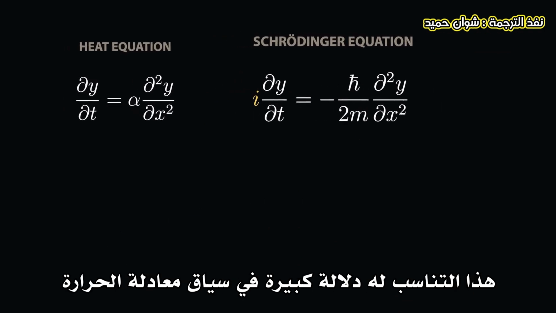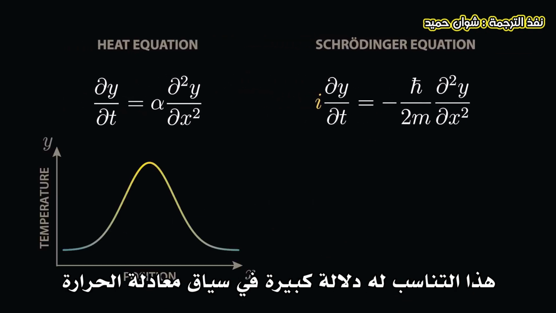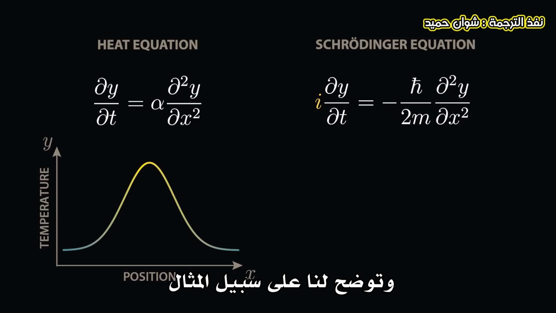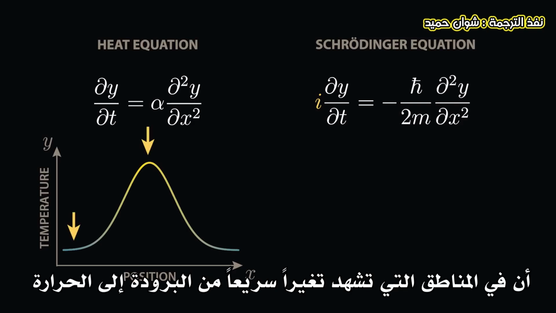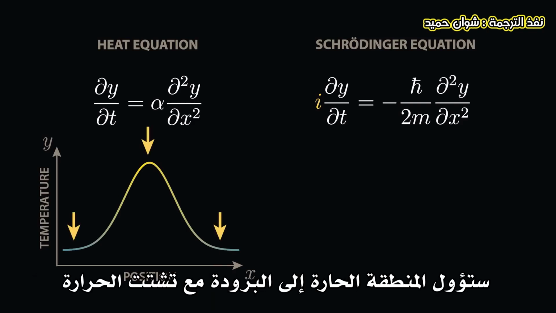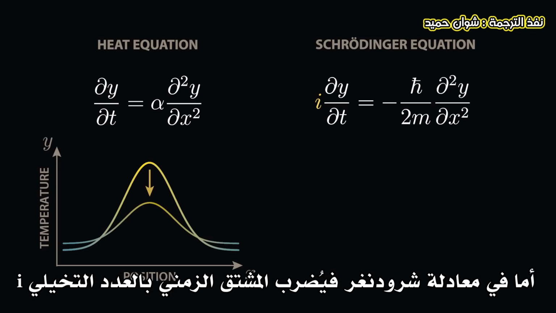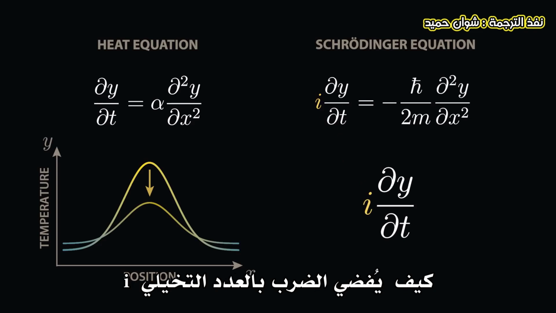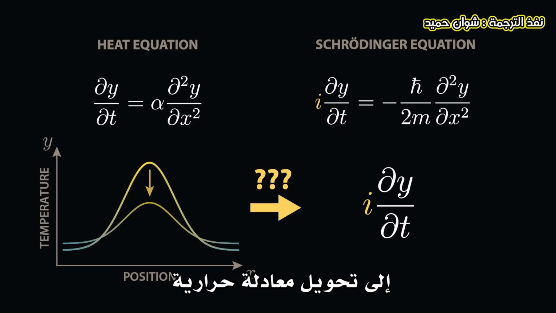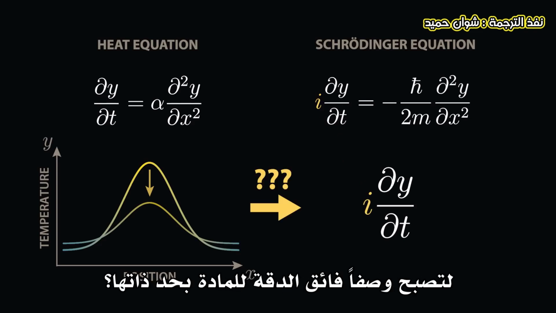This proportionality makes a ton of sense for the heat equation. It tells us that, for example, in regions that quickly change from cold to hot to cold, the hot area will become cooler as the heat spreads out. But in Schrödinger's equation, the time derivative is multiplied by the imaginary number i. How does multiplying by i turn a heat equation into an incredibly accurate description of matter itself?